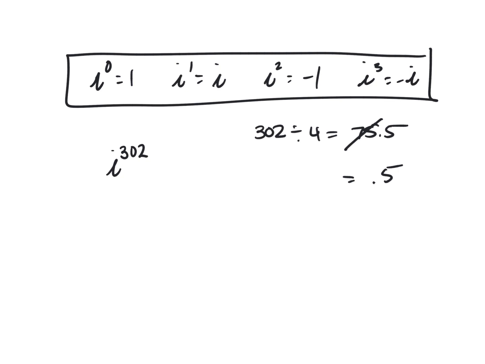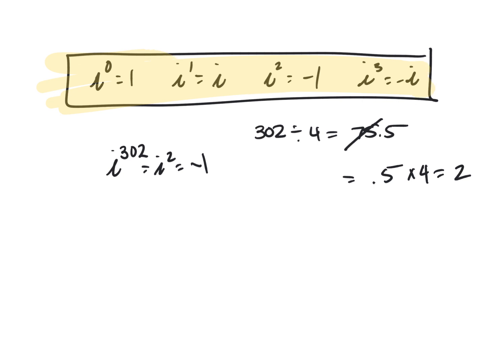And that will give you your remainder. So this is the same as i squared. And what does i squared equal? Negative 1. Good job. This is the super important part that you need to memorize.